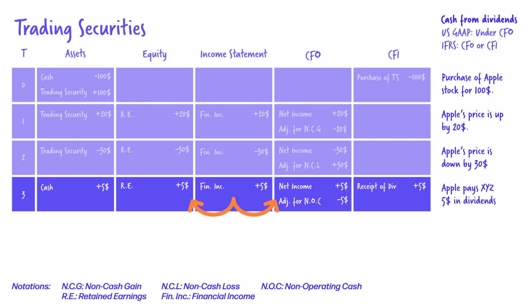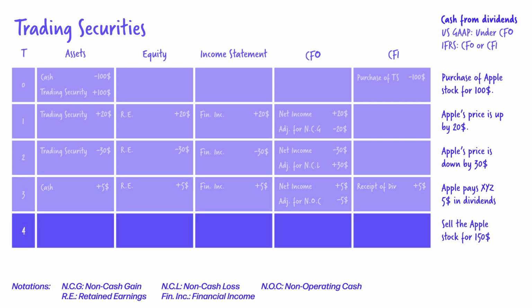We wake up and decide to sell the investment. The last book value of the trading security is 100 plus 20 minus 30 gives us 90. That is the last recorded value in our books. We sell it for 150, which is Apple's current market value. We register a gain of 60 on the income statement. This would be 150 sale price minus the 90 book value.